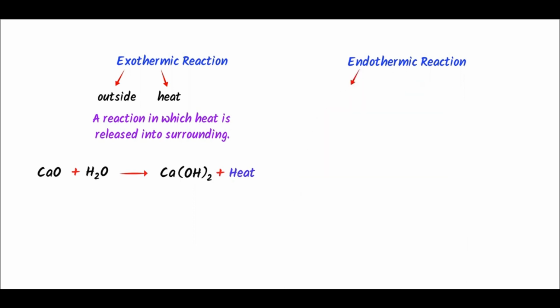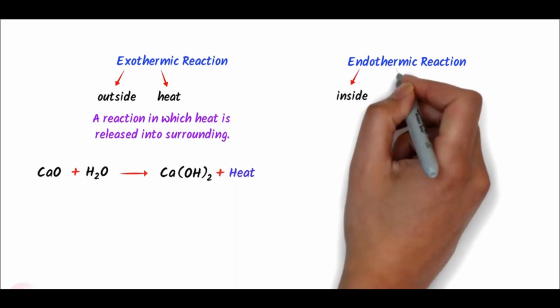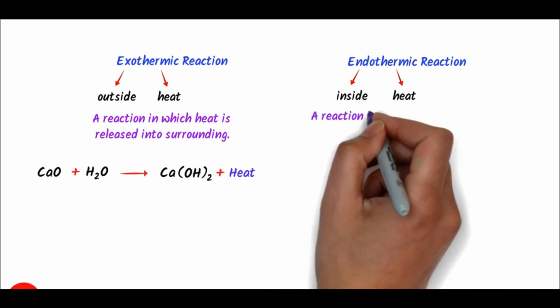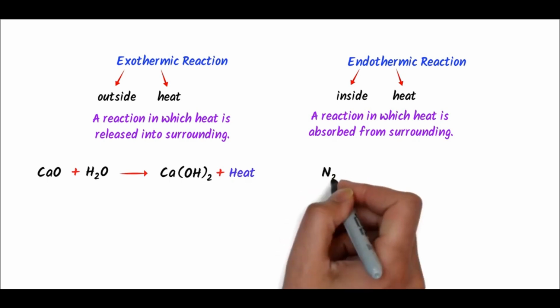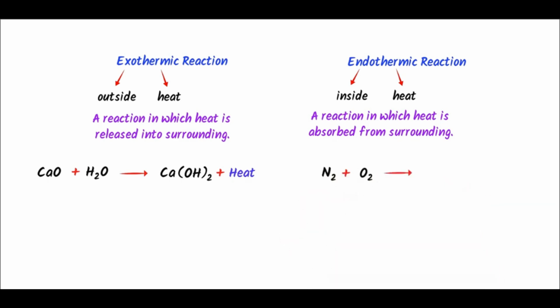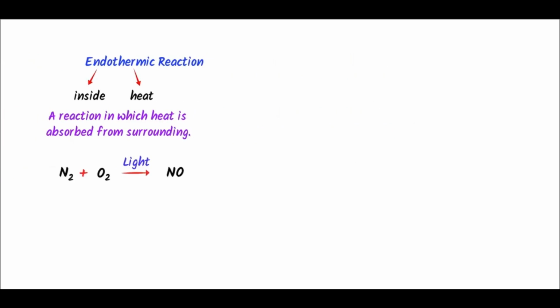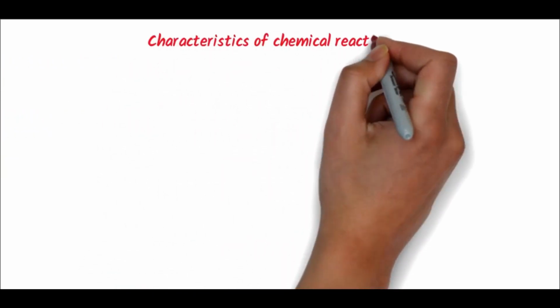Secondly, the word endo means inside and the word thermic means heat. So a reaction in which heat is absorbed from the surrounding is called endothermic reaction. For example, nitrogen gas plus oxygen gas react in the presence of light to form nitric oxide. So this is an endothermic reaction because nitrogen gas and oxygen gas absorb heat from the sunlight to react and form nitric oxide. Lastly, let me teach you the characteristics of chemical reactions.